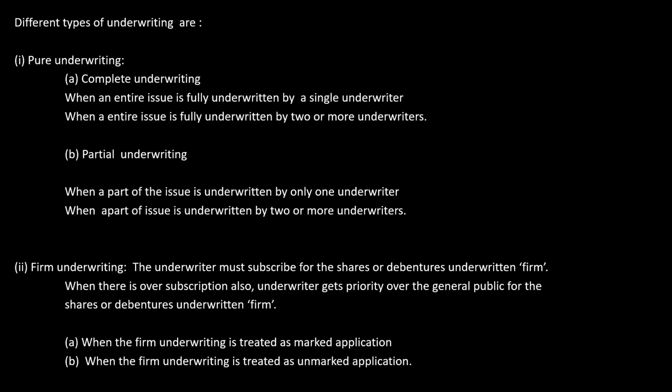When there is oversubscription also, underwriter gets priority over the general public for the shares or debentures returned to them. The firm underwriting can be of two types: when the firm underwriting is treated as marked application, and when the firm underwriting is treated as unmarked application.